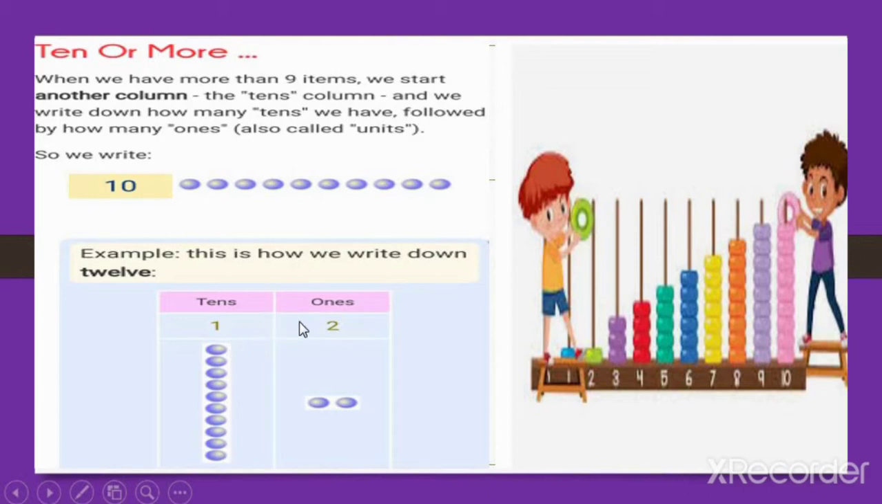As we have the number 12, how can we write it? In the ones column, we have to write the number 2. I repeat, if we have two digits, for example right now we have the number 12, the digit on the right-hand side always stands in the place of ones. So we write 2 in the ones column and 1 in the tens column. Okay, this is how we can write numbers in the form of tens and ones.